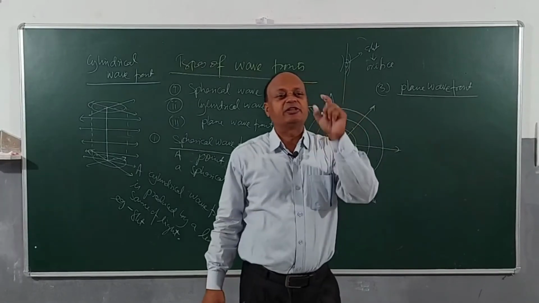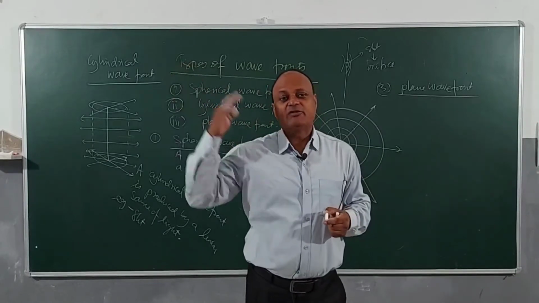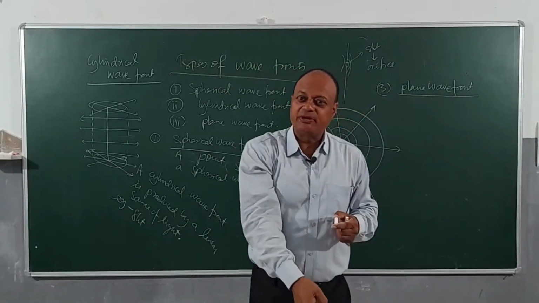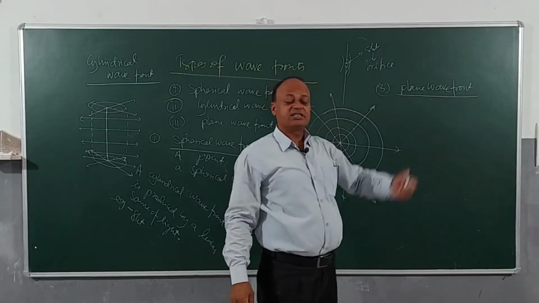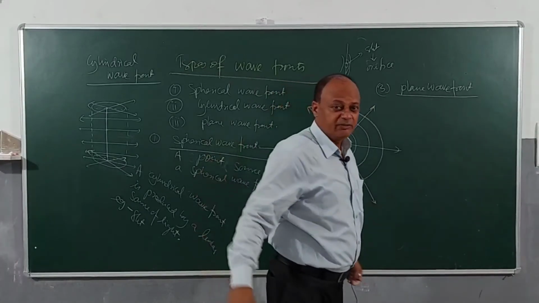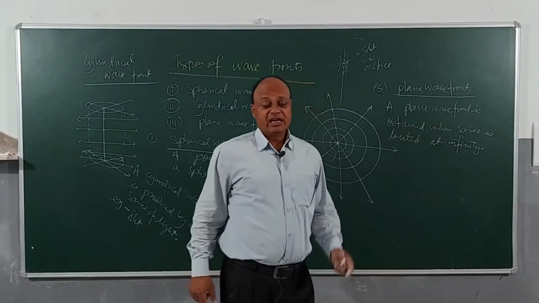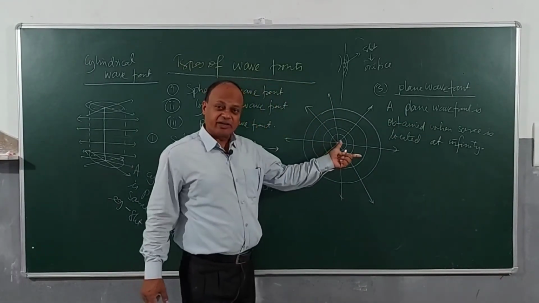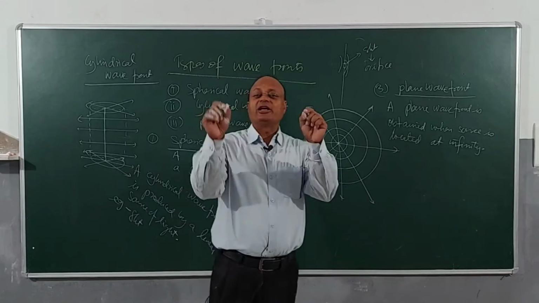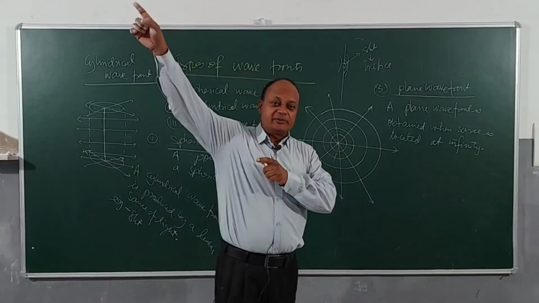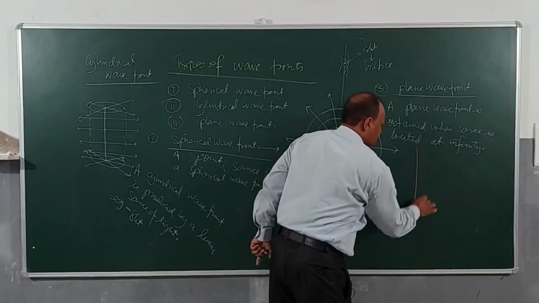A plane wavefront is obtained when the source of light is located at infinity. When the source is located far away, what will we see? We will not be able to see a sphere. We will see a straight line, right? So, children, a plane wavefront is obtained when the source is located at infinity. Now, if I had to draw a spherical wavefront, I knew where the center was and I could take a radius and draw it. But when I am drawing a plane wavefront, I do not know where the center is because the center is located at infinity. So, what I will do is draw plane wavefronts like this, straight lines.